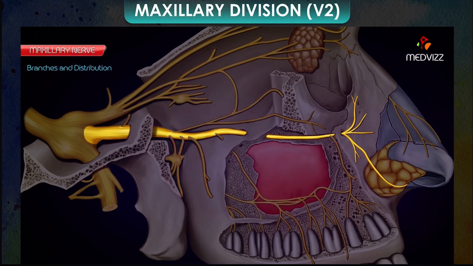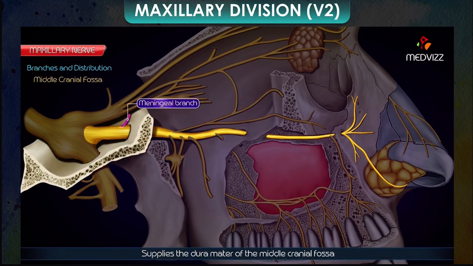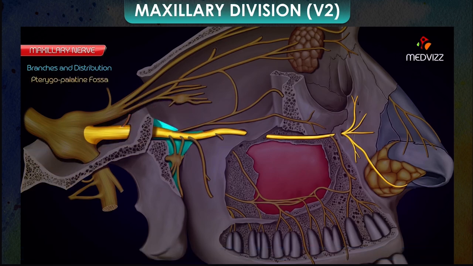Branches and distribution. Maxillary nerve gives off the following branches. In the middle cranial fossa, meningeal branch, which supplies the dura mater of the middle cranial fossa. In the pterygopalatine fossa, ganglionic or communicating branches, two in number, to pterygopalatine ganglion.